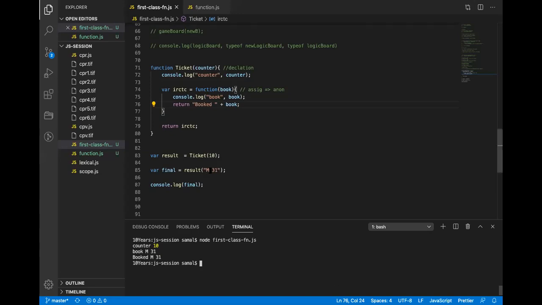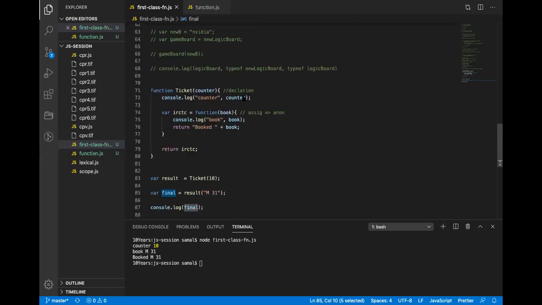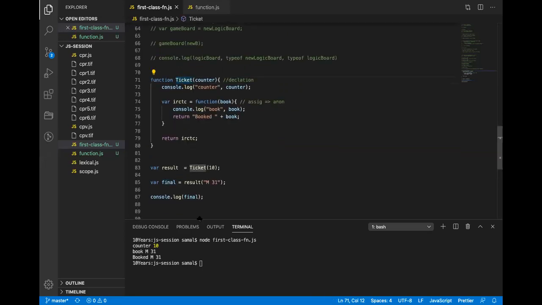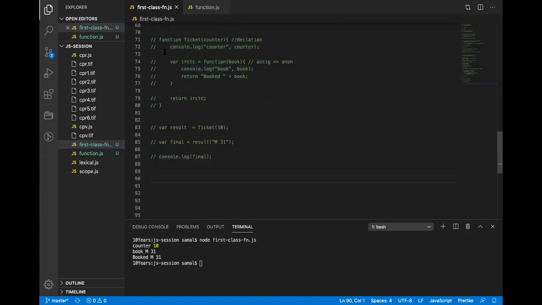I passed a variable and then I basically printed the variable, and then again I also returned the same variable, right? And that return is basically assigned to final. So I hope this is clear. Any doubt? Okay, so let me just give you another example, right? So this was a mix of both, a mix of declaration and assignment.